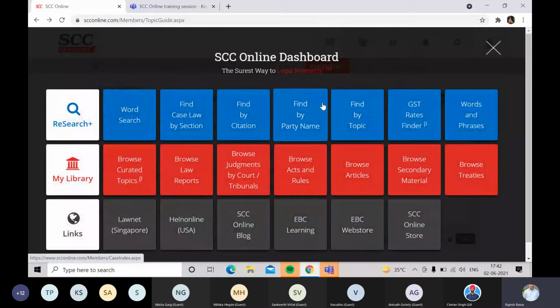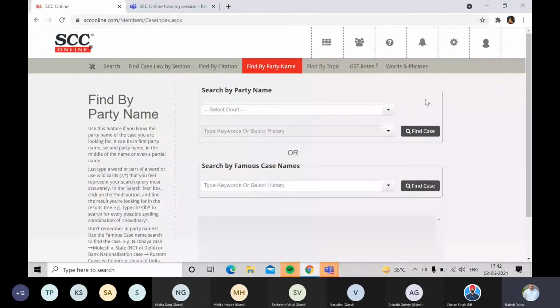Now let me also show you one of the very common features available in the software, that is find by party name, which is frequently used. We have segregated this into two sections. One is search by party name, where you traditionally search by the appellant or respondent name, and the second is search by famous case names. This is where you search for case laws for which you don't have the actual party name but the famous case name made famous by the media.